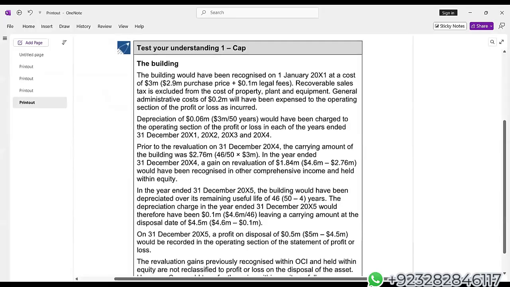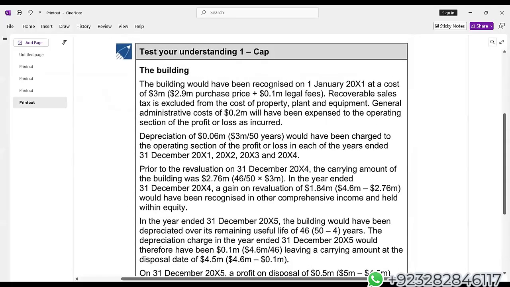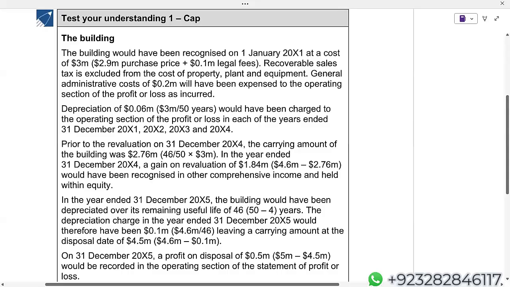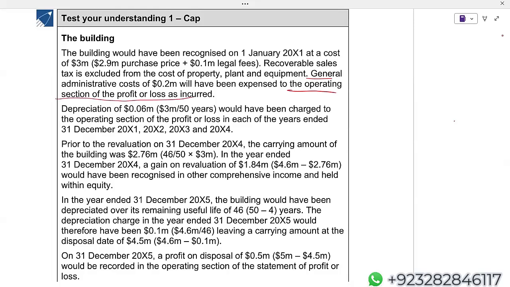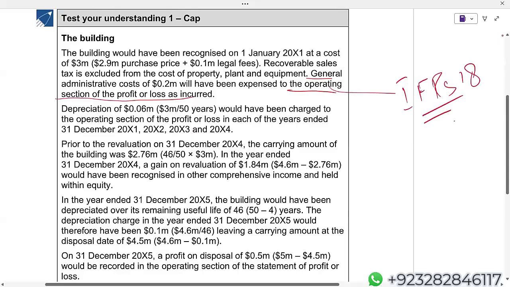I hope everyone can see the answer. Okay, the building would have been recognized at 3 million. With journal admin, you will have to expense out. Look at this: admin cost 0.2 million will have been expensed out to, again, IFRS 18. You can see how it has again impacted. If you are just saying that expense out, it will not help you.